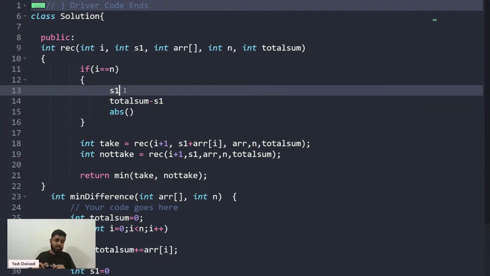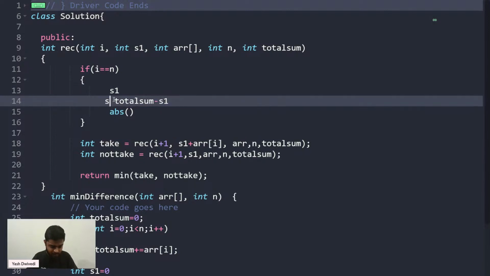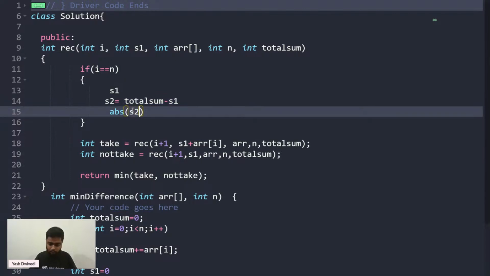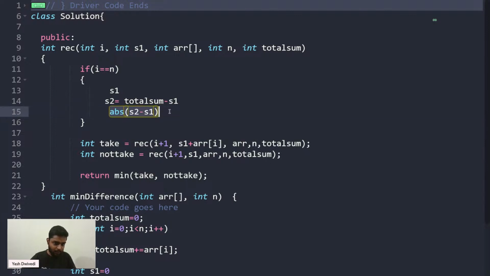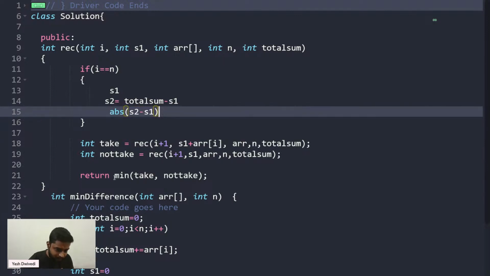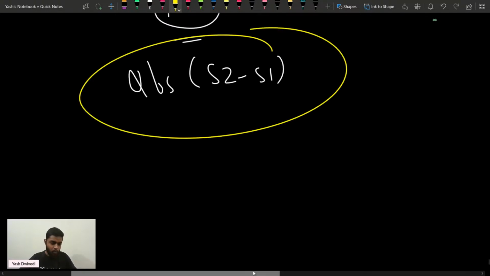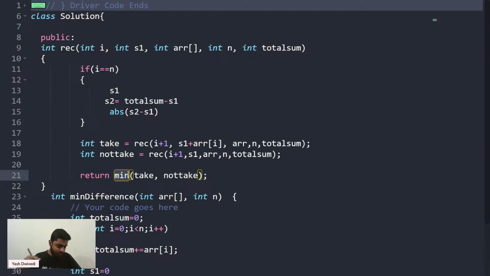You will try to build all possible subsets S1, and correspondingly you can get all possible subsets S2, because S2 is going to be nothing but total sum minus S1. And you want the absolute of S2 minus S1. You will return all the possible values of the absolute of S2 minus S1, and out of all those scenarios you'll always take the minimum. So in the end you are going to return the least value of S2 minus S1.